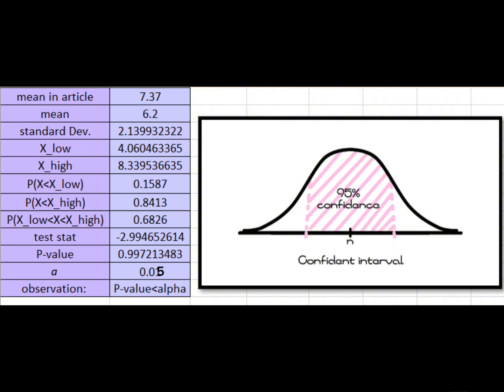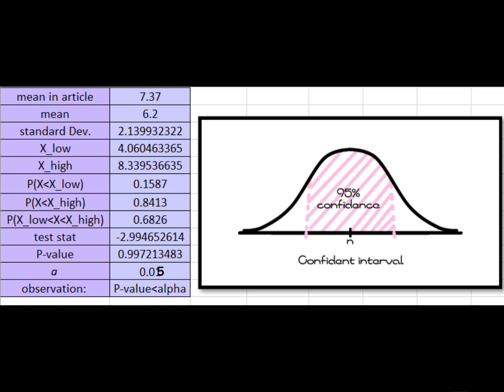To understand this better, we can calculate the confidence interval. Using a significance level of 5%, we can determine the range in which we can be 95% confident the true population mean lies. The confidence interval in our sample is calculated to be between 4.06 and 8.34 hours. This means we are fairly certain that the average time teens spend on their phones falls within this range.